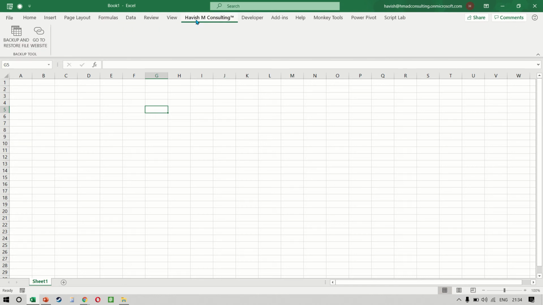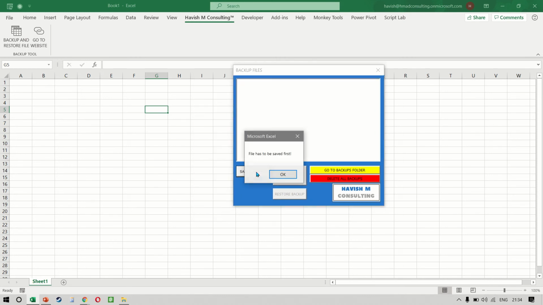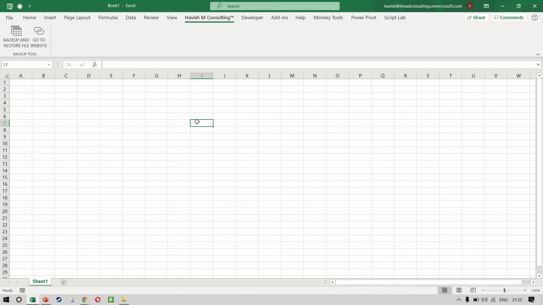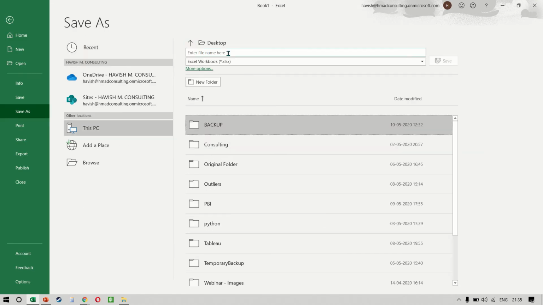So if I click on Havisham Consulting and backup and restore file, we can save a snapshot of our current file. If I click on save a backup, it says the file has to be saved first. If I try to save the backup after saving the file, then it should work, right? So I will first save the workbook on my desktop and just call it book 1.